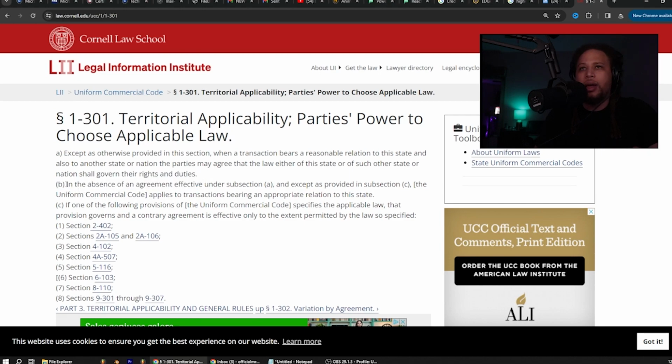B, in the absence of an agreement effective under subsection A, and except as provided in subsection C, the Uniform Commercial Code applies to transactions bearing an appropriate relation to this state. C, if one of the following provisions of the Uniform Commercial Code specifies the applicable law, that provision governs and a contrary agreement is effective only to the extent permitted by the law so specified. I'm not going to read all those.